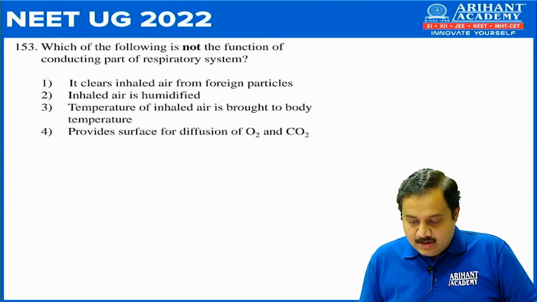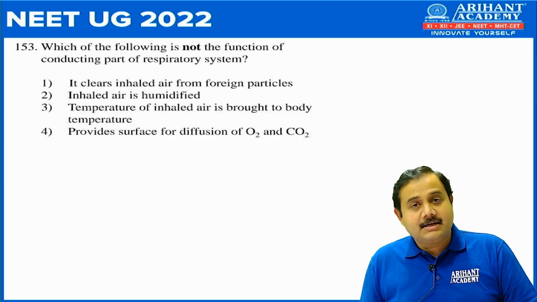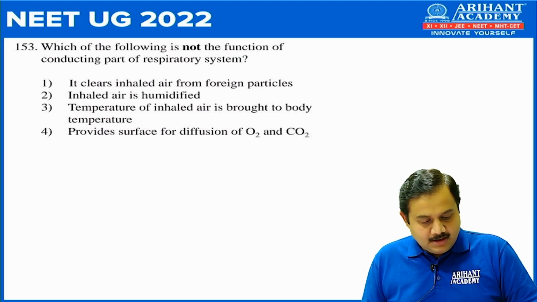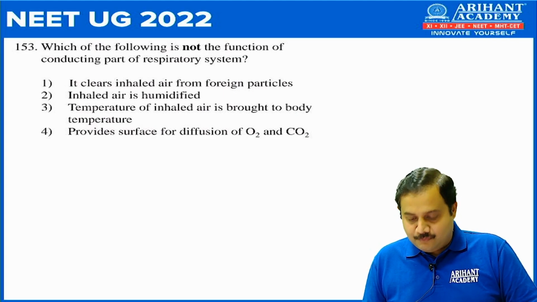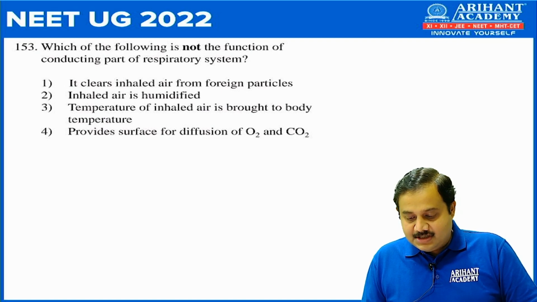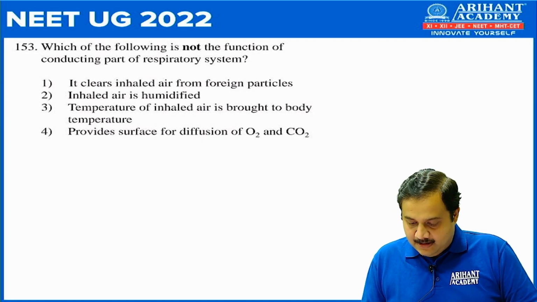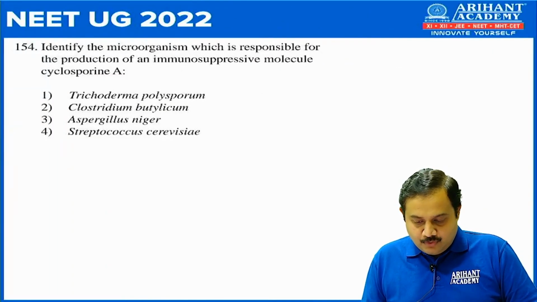Next, 153. Which of the following is not the function of conducting part of respiratory system? So the correct answer is 4, which is it provides surface for diffusion of oxygen and carbon dioxide. Oxygen carbon dioxide diffusion occur in the alveoli, which is not a part of conducting system. Question 154.